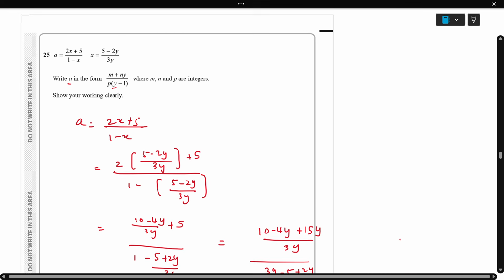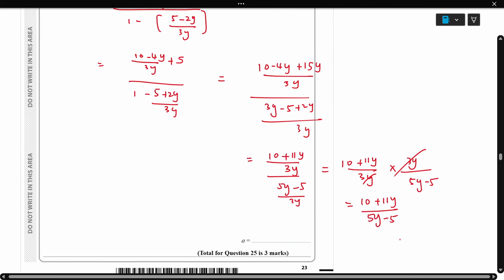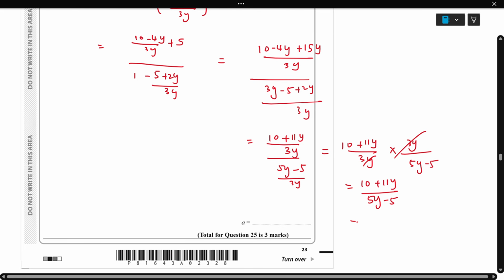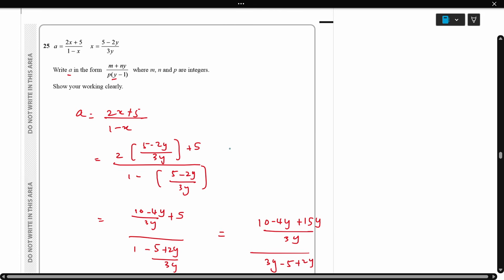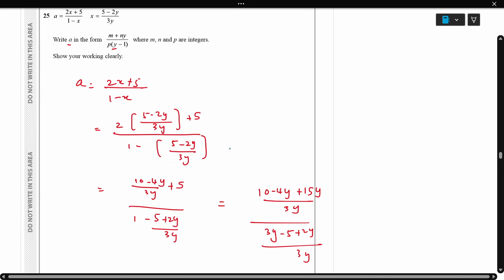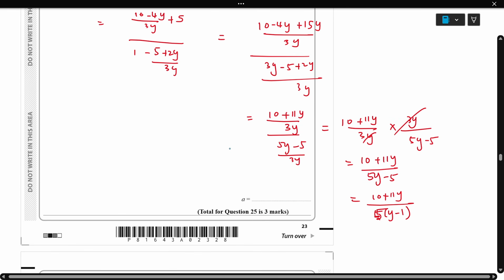We have to leave the answer as (m + ny)/p. So we need to bring out a common factor in the denominator: (10 + 11y)/(5(y − 1)). So that's the final answer. m, n, p are integers, in the form (m + ny)/(p(y − 1)).